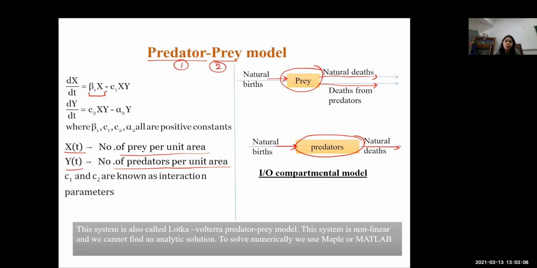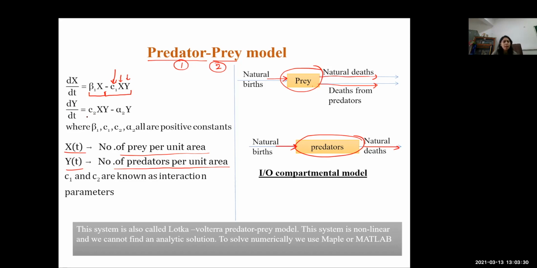Then there will be a decrement in the population of prey because of the presence of the predator, and how much decrement there will be is taken care of by this parameter. Then we write down the equation for the predator, dy/dt.